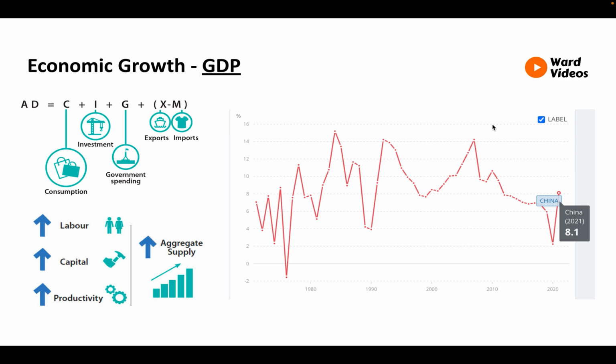Economic growth increases because of two reasons, according to an RBA explainer. One, increase in economic aggregate demand, that is the total level of spending in the economy, so C plus I plus G plus X minus M, and two, increase in aggregate supply, that is the total outcome of goods and services in the economy. This is a result of increased labour, capital, and or productivity.